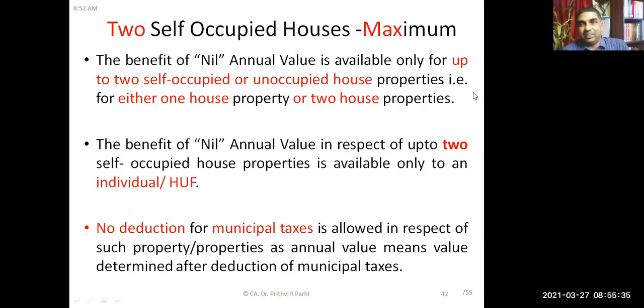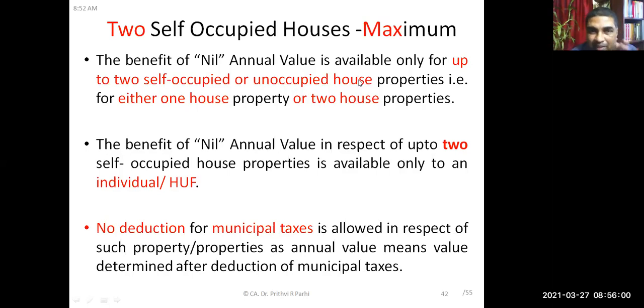Now, friends, let me tell you one thing. I had already told you in the previous class that the benefit that net annual value is nil is available only in case of a self-occupied house. And this benefit of nil annual value will be available only up to 2 self-occupied houses. What is an unoccupied house?